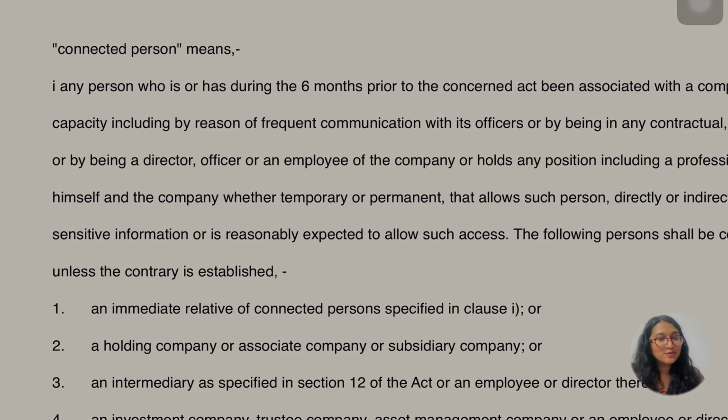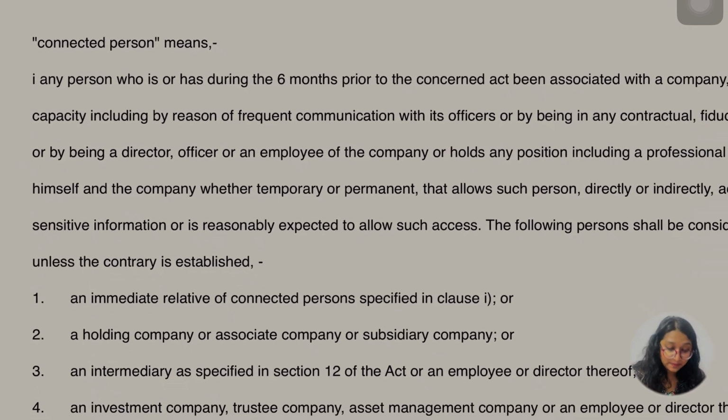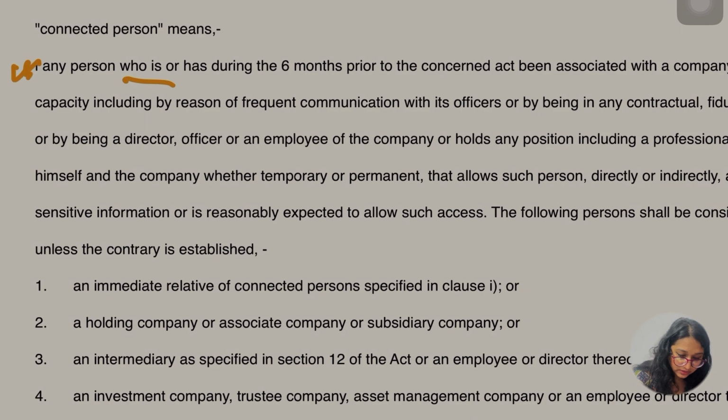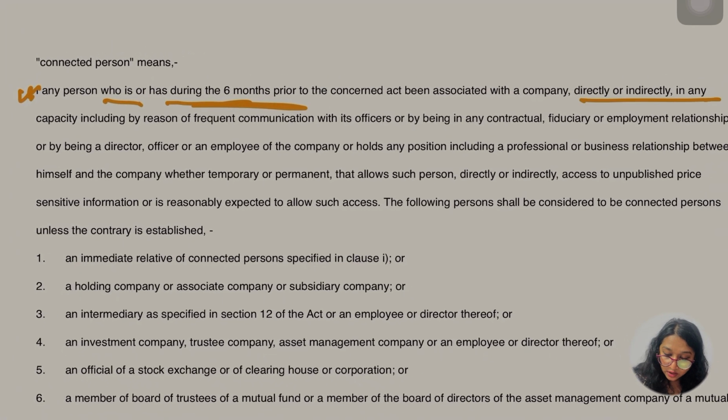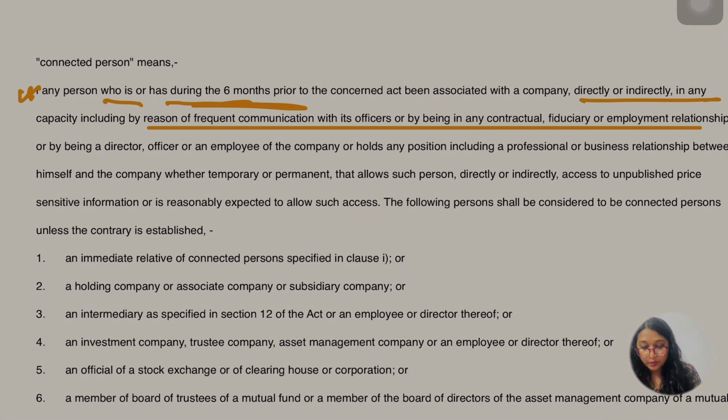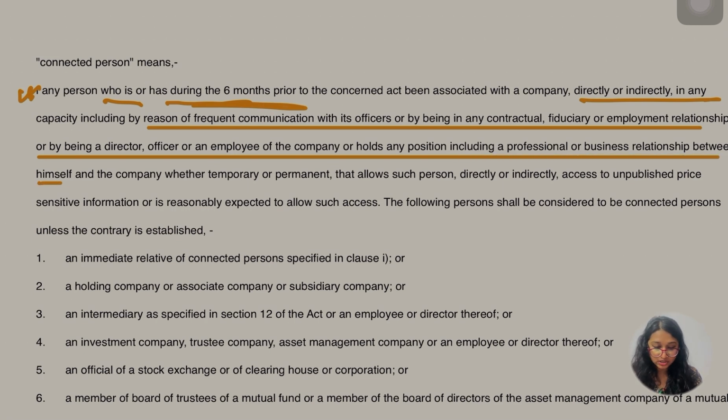ठीक है, so let's see who are the persons who are going to have a connection with the company. ठीक है, so the connection, connected person means any person who is or has during the 6 months prior to the concerned act been associated with the company directly or indirectly in any capacity, including by reason of frequent communication with the officer or by being in any contractual, fiduciary or employment relationship, or by being director, officer or employee of the company, or holds any position including a professional or business relationship between himself and the company. That could be any person.